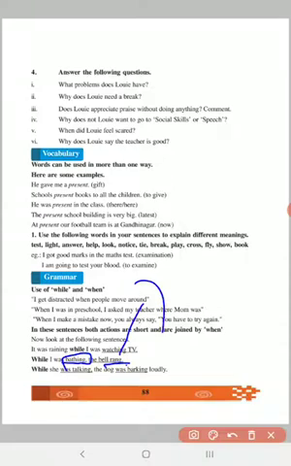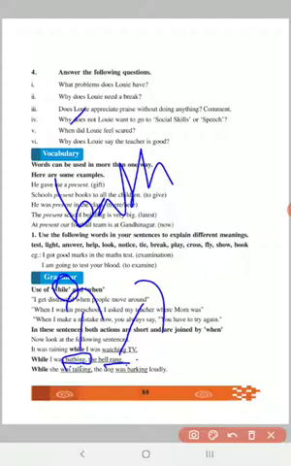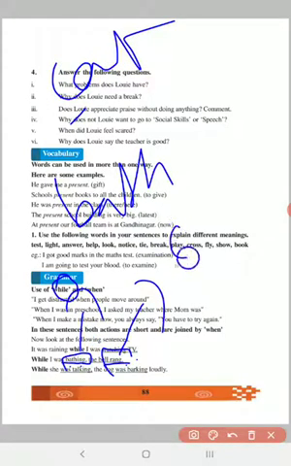We already know we use while to conjunct two sentences, and we usually use while before the long action. So here we have the long action of bathing. It's a continuous action, I'm doing it, and in between something happens, and therefore it's a short action. And therefore I use while I was bathing, the bell rang.